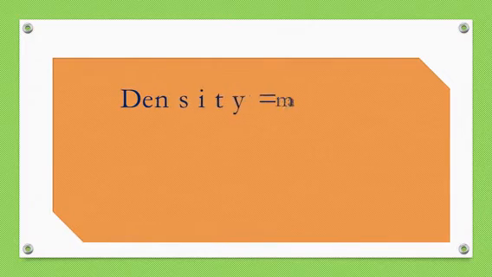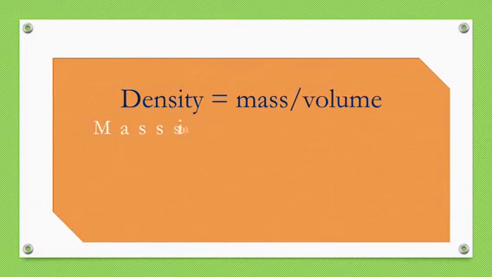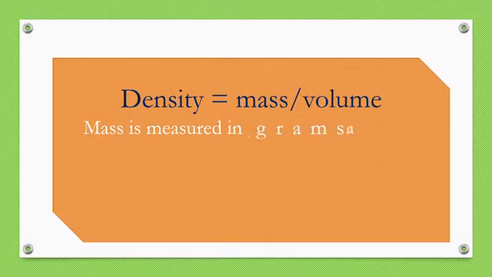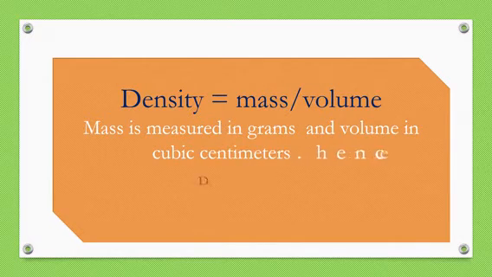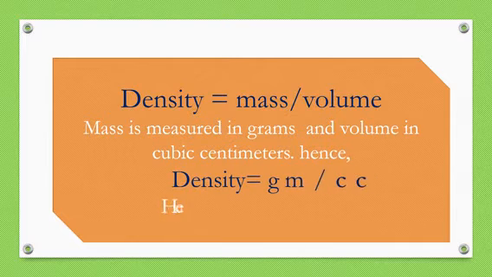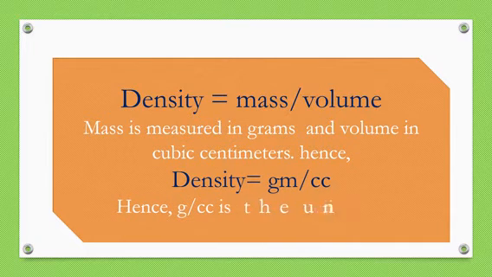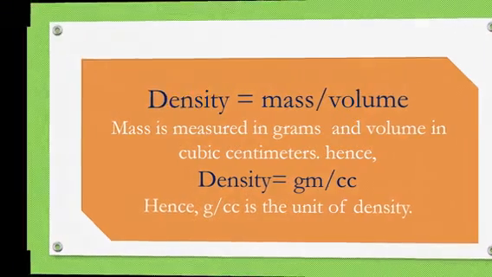Therefore, the formula of density is equal to mass upon volume. Mass is measured in grams and volume in cubic centimeter. Hence, the unit of density is gram per cc, that is cubic centimeter. Gram per cc is the unit of density.